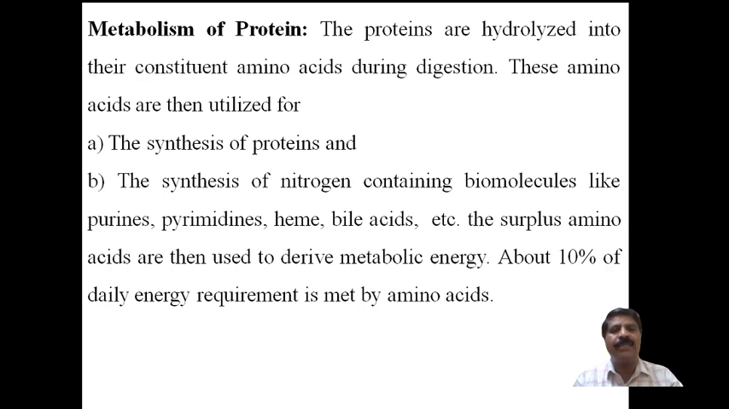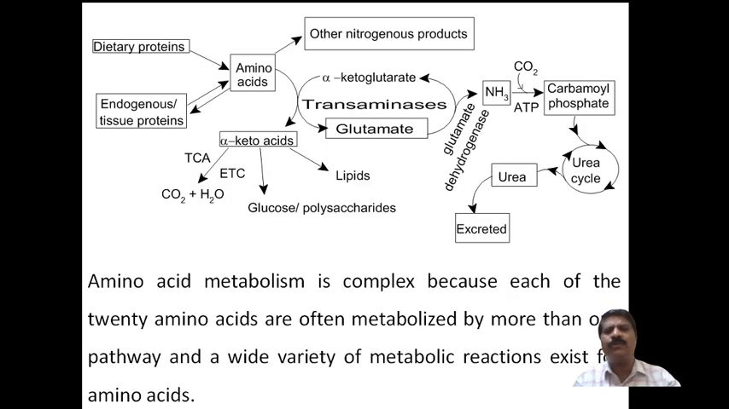The surplus amino acids are then used to derive metabolic energy. About 10% of the daily energy required is met by the amino acids. Therefore, we get total energy every day, out of which 100%, the 10% energy will be obtained from protein by digestion into amino acids. Now here you have to see.